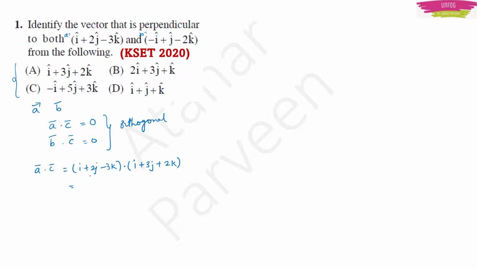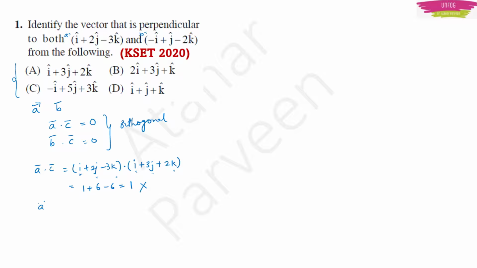How do you do the product? You multiply i with i, j with j and k with k along with their coefficients. Now i dot i will be 1. Then plus into plus will be plus 2 3s are 6. j dot j will be 1. Minus into plus will be minus 3 2s are 6. k dot k will be 1. So this is 1. So this is not an orthogonal vector because we need 0 for an orthogonal vector, right? So now you don't need to do B dot C. You just move to option B.